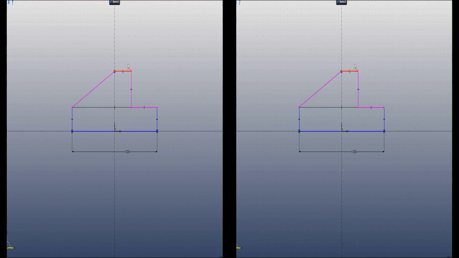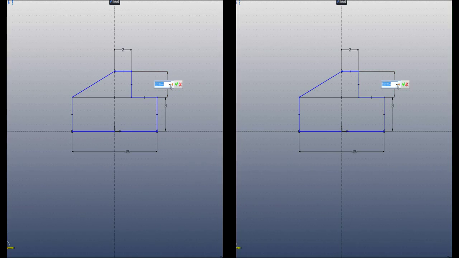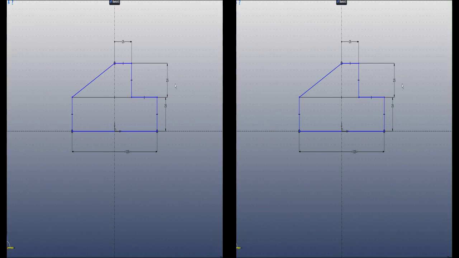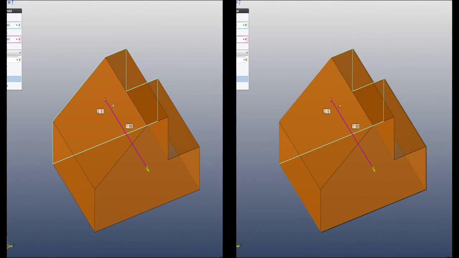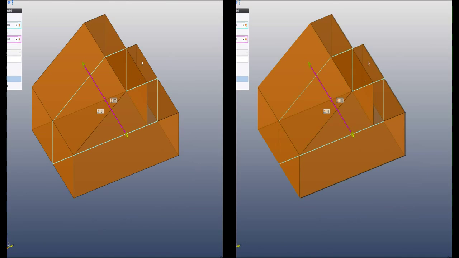Let's add some more dimensions. Maybe giving them the same value to keep it nice and simple. So let's extrude this sketch, center it like that.